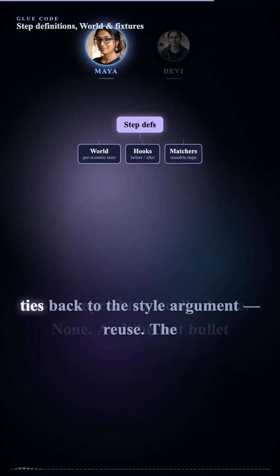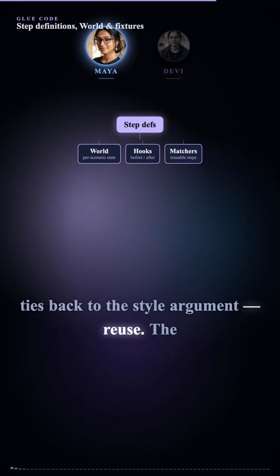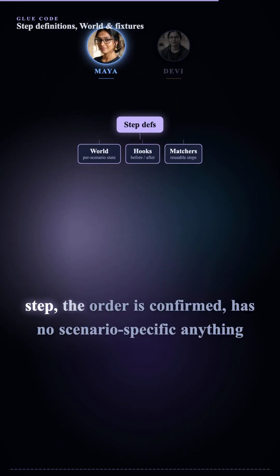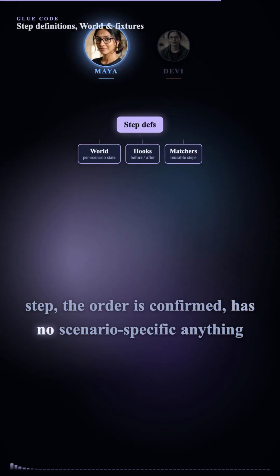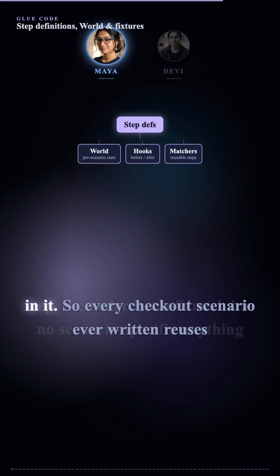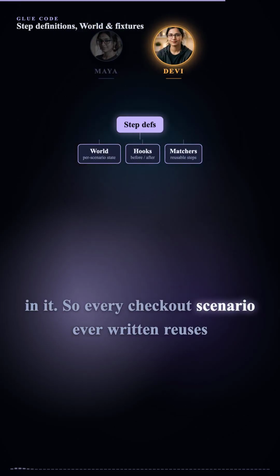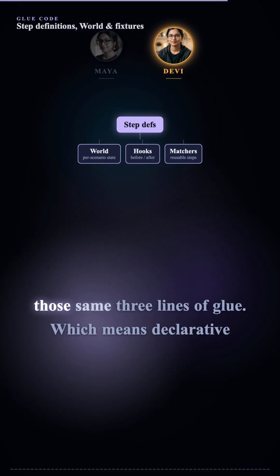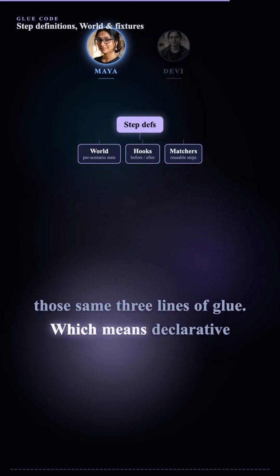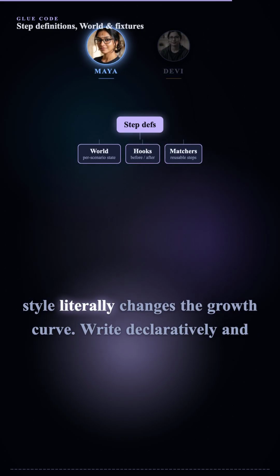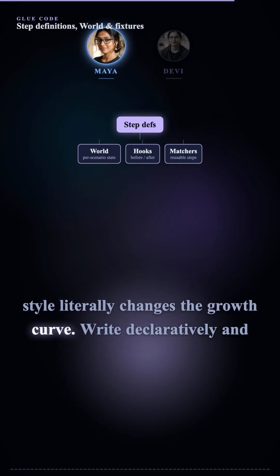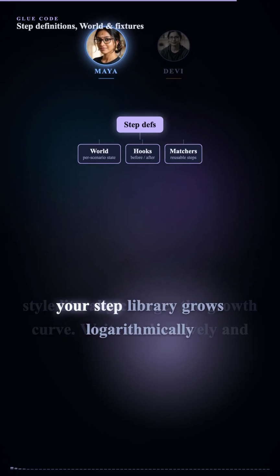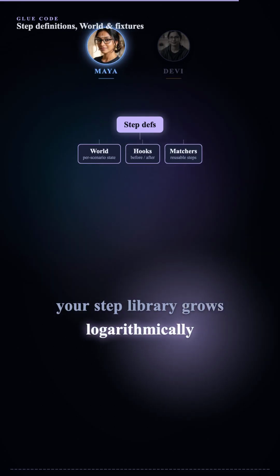And the last bullet ties back to the style argument, reuse. The step, the order is confirmed, has no scenario-specific anything in it. So every checkout scenario ever written reuses those same three lines of glue. Which means declarative style literally changes the growth curve. Write declaratively, and your step library grows logarithmically.